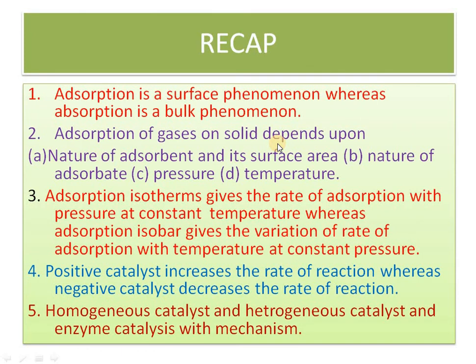So now we can recap what we have learned. Adsorption we have discussed: it is a surface phenomenon, absorption is a bulk phenomenon. Adsorption depends on the nature of the adsorbent, surface area, nature of the adsorbate, pressure and temperature. Isotherms give the rate of adsorption with change in pressure at constant temperature, whereas adsorption isobars give the variation of rate of adsorption with temperature at constant pressure. Positive catalysts increase the rate, whereas negative catalysts decrease the rate. Homogeneous catalysts, heterogeneous catalysts and enzyme catalysts with mechanism we have discussed in detail.